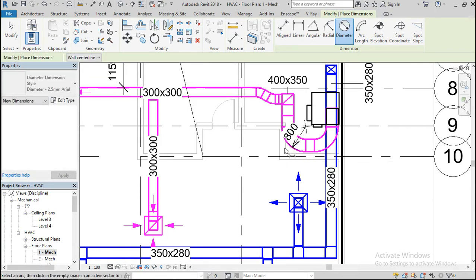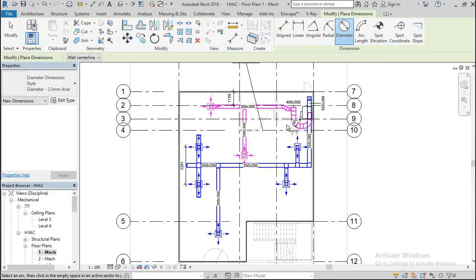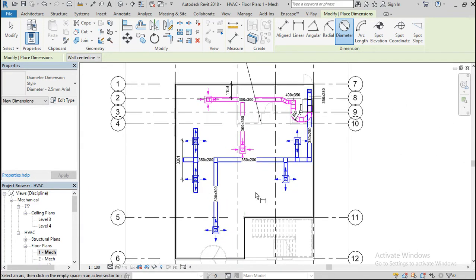It's going to be too much around our area. Okay, we have something like this.